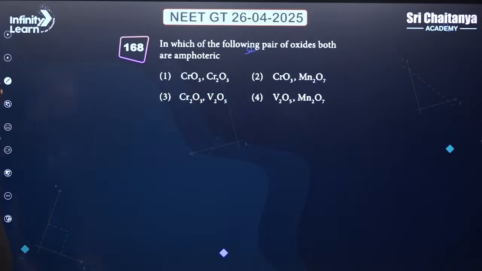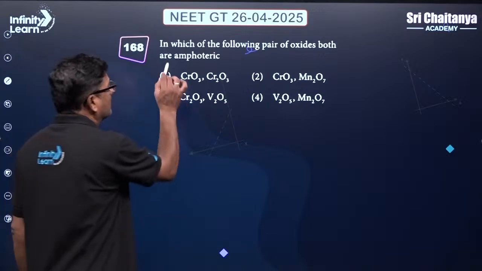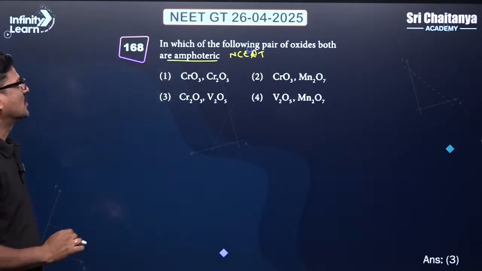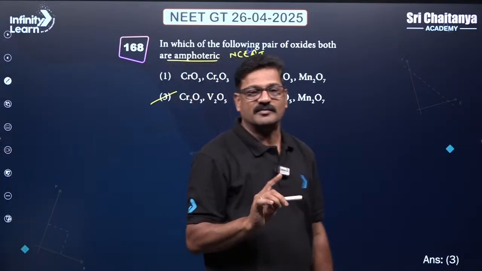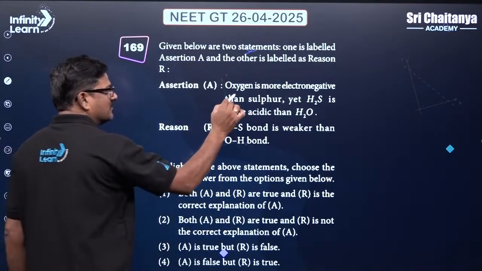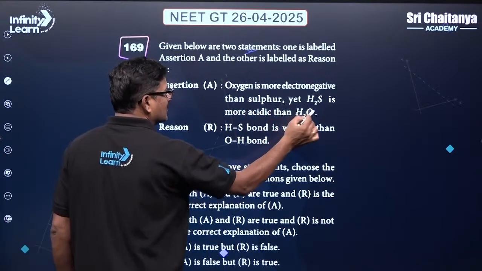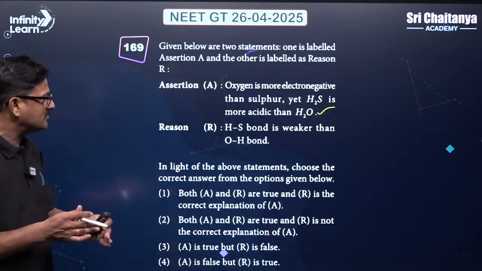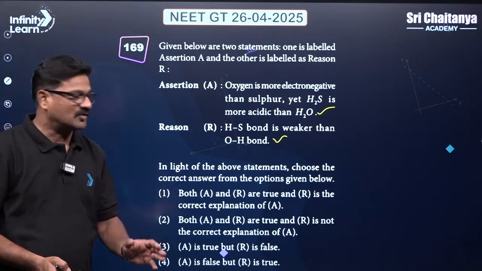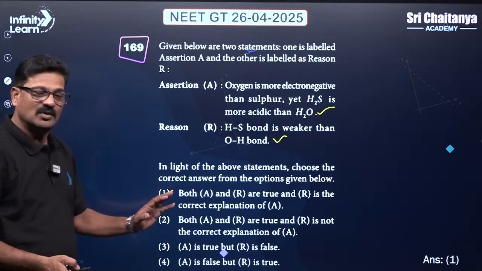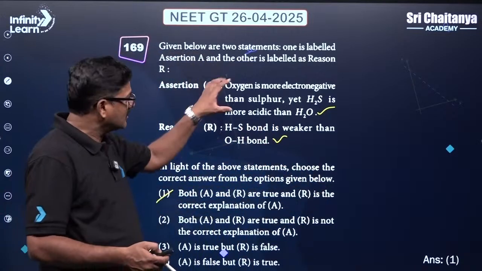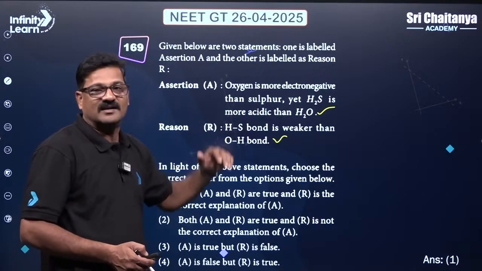Talking about which of the following pair of oxides are both amphoteric, NCERT, the nature of oxides: Cr2O3 and V2O5 are going to be amphoteric in nature. Talking about oxygen being more electronegative than sulfur, correct, yet H2S is more acidic than H2O, correct. The S-H bond is weaker than the O-H bond, so that is the reason it is more acidic. So both A and R are true, and R is the correct explanation of A. When you talk about the NEET examination paper, this kind of question is very important. You have to understand and analyze what exactly is acting.